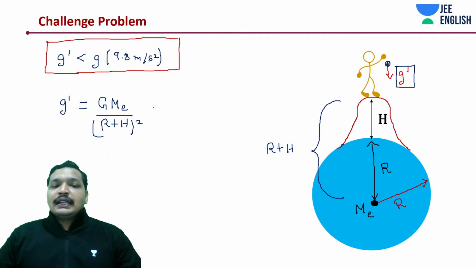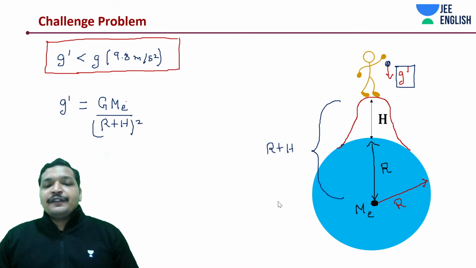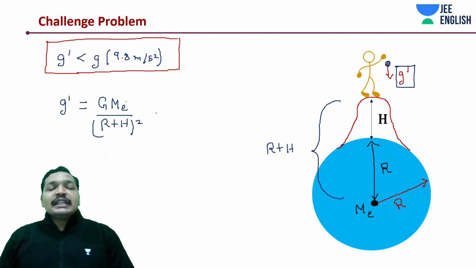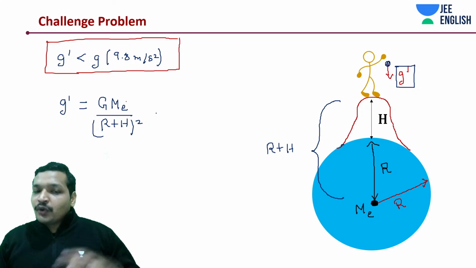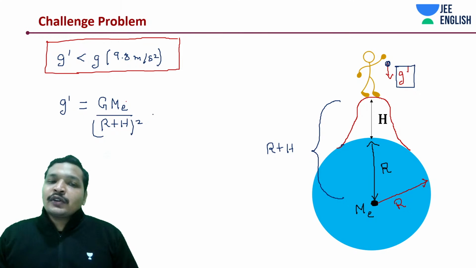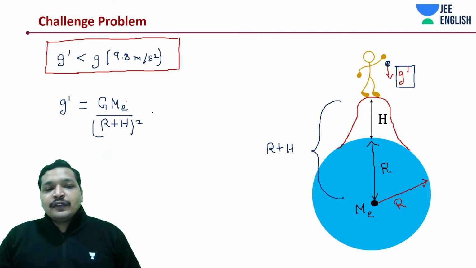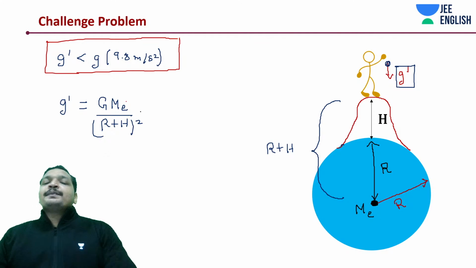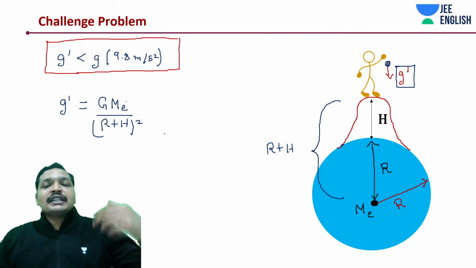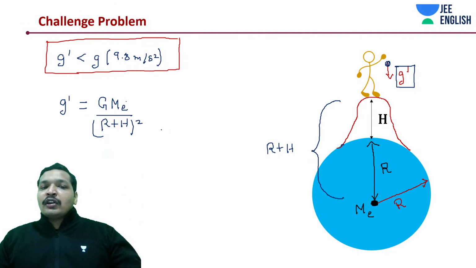Going to decrease. Now the next immediate thing that should come to your mind, if you understood this point, is how do we express this G dash in terms of G? Totally possible. Okay, what would you do? You divide this by the radius of the Earth whole square and multiply it with the radius of the Earth whole square. But I hope this concept is clear. You are going to take it as a point mass at the center, which is at a height h. So that's all you need to know.